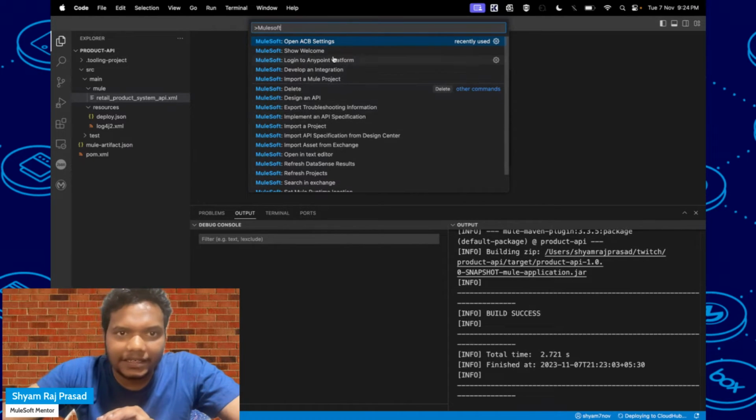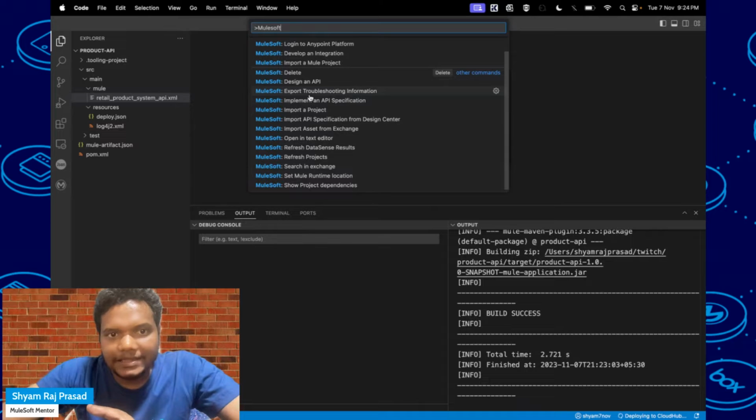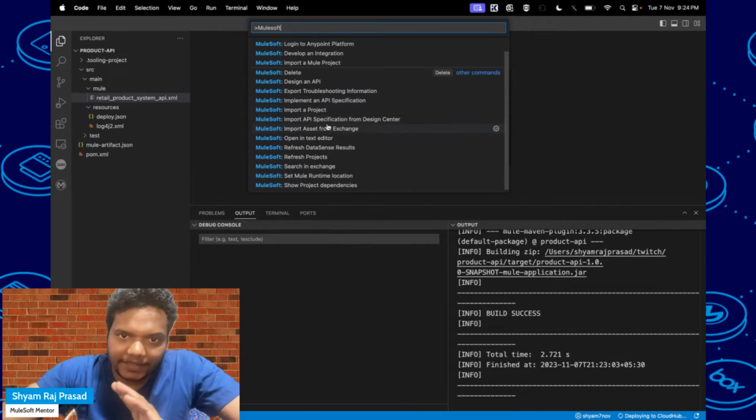These are the options which you can perform. Delete, design an API, export troubleshooting information, implement an API specification which I have already done, import a project, and import API specification from Design Center also. These are the options which you can see.